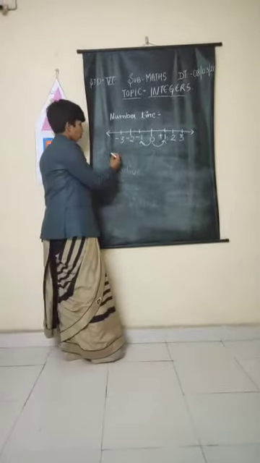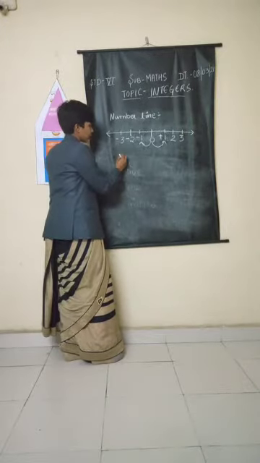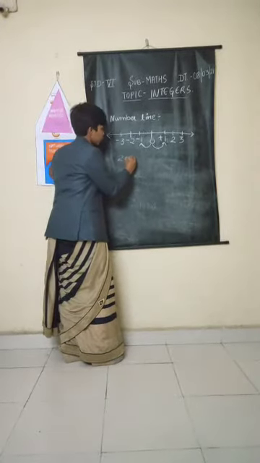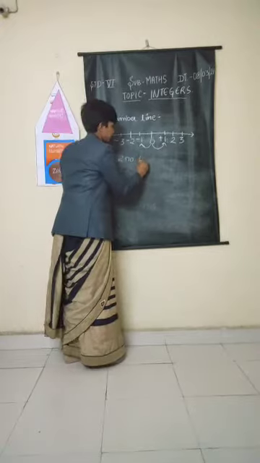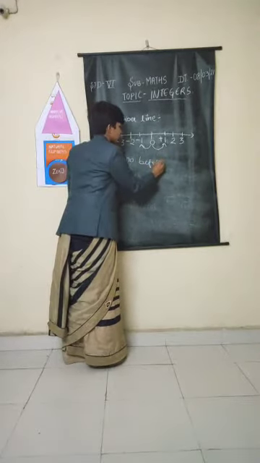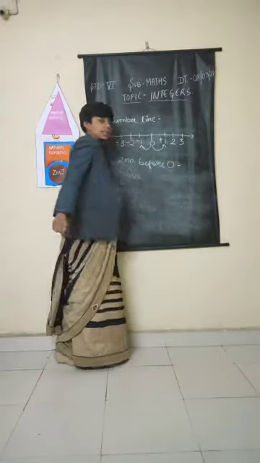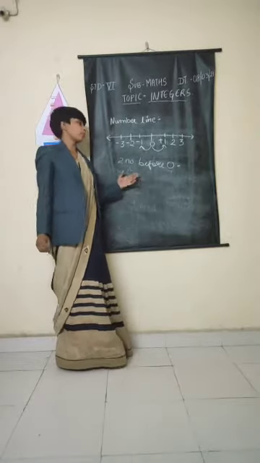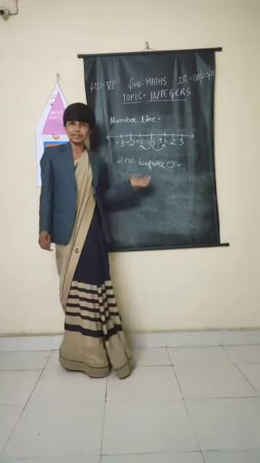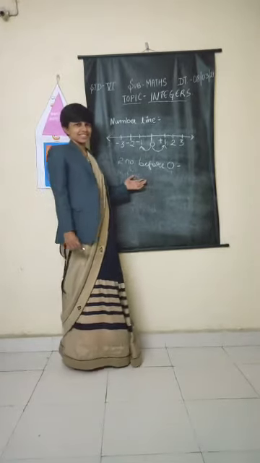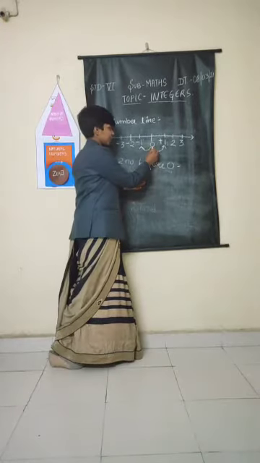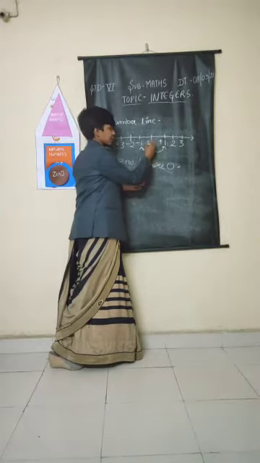Fine. So tell me, what is 2 numbers before 0? Tell me. Okay, see what you have to do. 2 numbers before 0. This is 0.